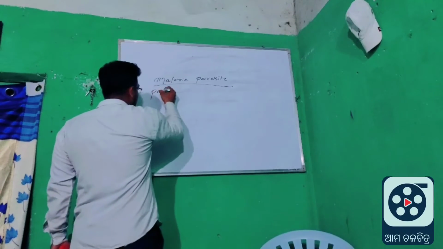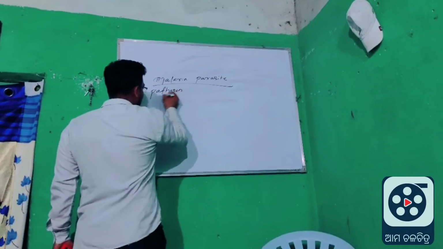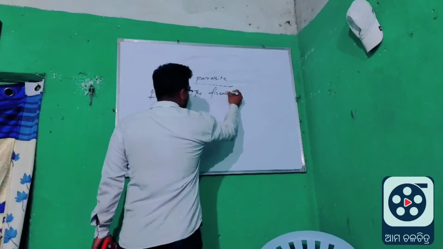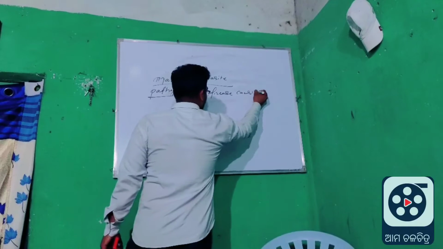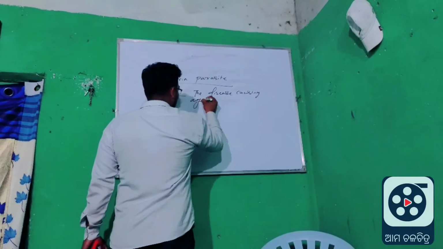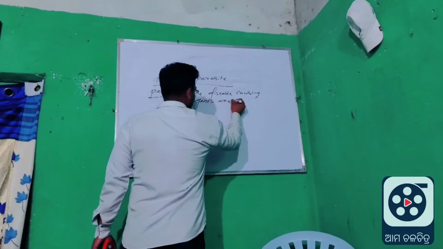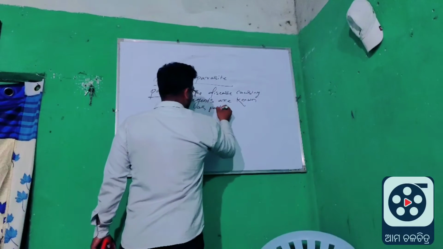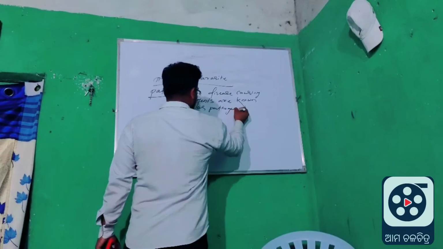Pathogens are what? The disease causing agents are known as pathogens.